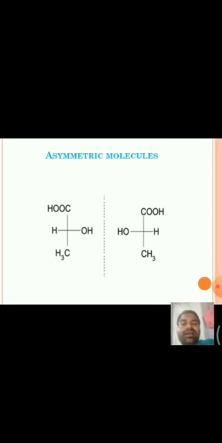Right, asymmetric and dissymmetric molecules. All asymmetric molecules are dissymmetric, but all dissymmetric molecules are not asymmetric. Remember, dissymmetric molecule means absence of plane of symmetry, center of symmetry, and alternating axis of symmetry. In asymmetric molecules, along with this, the axis of symmetry is also absent.